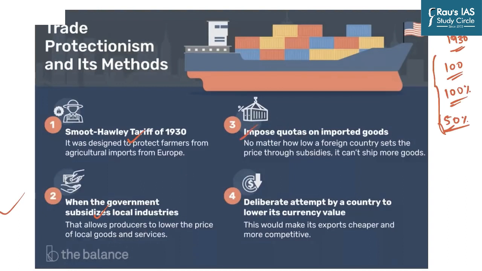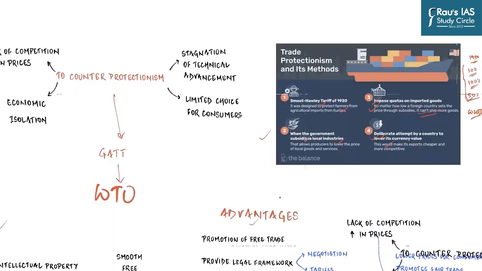Then you impose quotas. And then no matter how low a fee sets the price through subsidies, it cannot ship more goods because there is a limit on how much you can import. And even if that good is very cheap, you cannot import more than that. And then finally, you tweak with the currency. Deliberate attempt by a country to lower its currency value, which would make its exports cheaper and more competitive. So in the build-up of World War II, most developed countries across the world increasingly resorted to these four methods, and because of which the global trade was suffering, because protectionism has its own fair share of disadvantages.